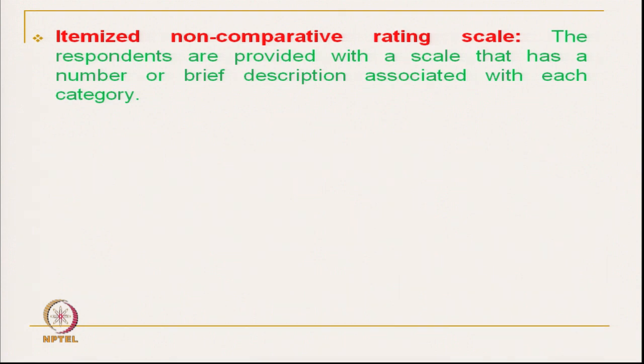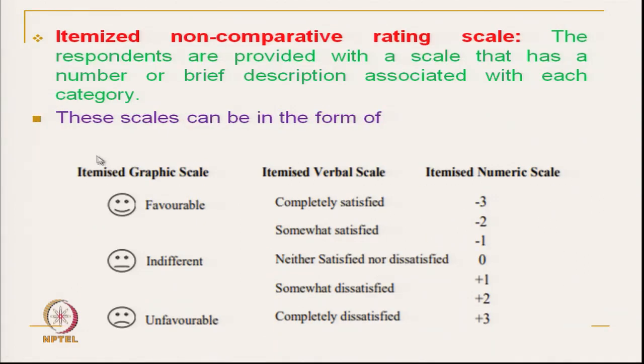Then comes the itemized non-comparative rating scale. The respondents are provided with a scale that has a number or brief description associated with each category. These scales can be of three forms.